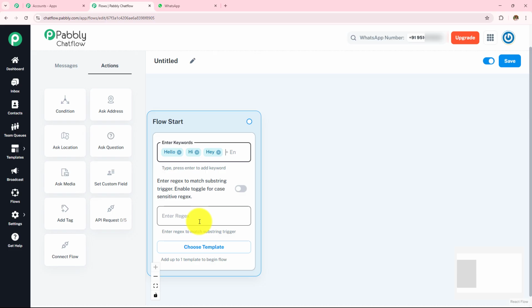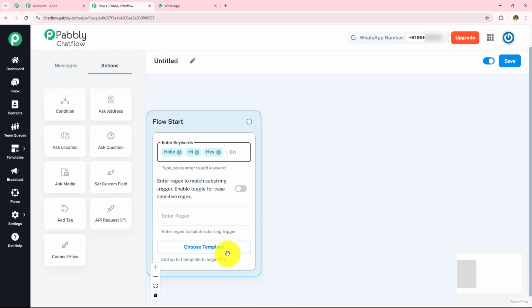And then I have this option of regex. So this regex field is also as important as these keywords. This regex is like a smart search tool that helps chatbots identify patterns in user messages. So instead of manually listing out every possible keyword, you can define a rule to match different variations of words or phrases. So if you enter keywords like hi, hey, hello, the bot will respond only when those exact words are typed.